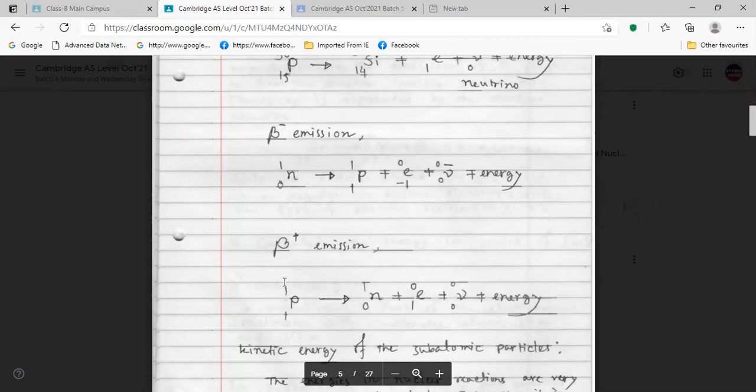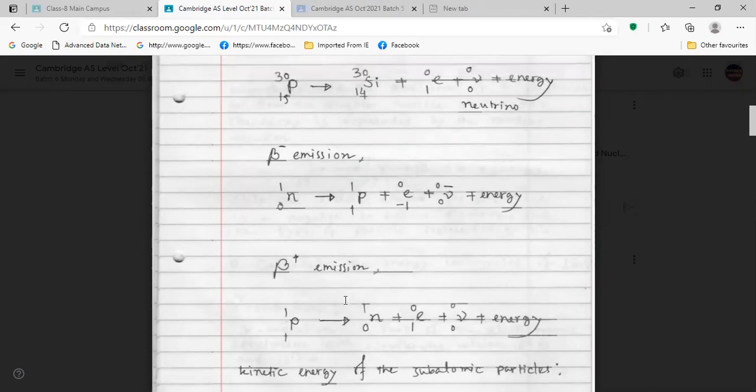Now, beta plus emission, just opposite, right? Proton breaks down to get neutron and positron. If you are getting neutron, that means you are losing one proton. So atomic number decreased by one. You are getting here 14.